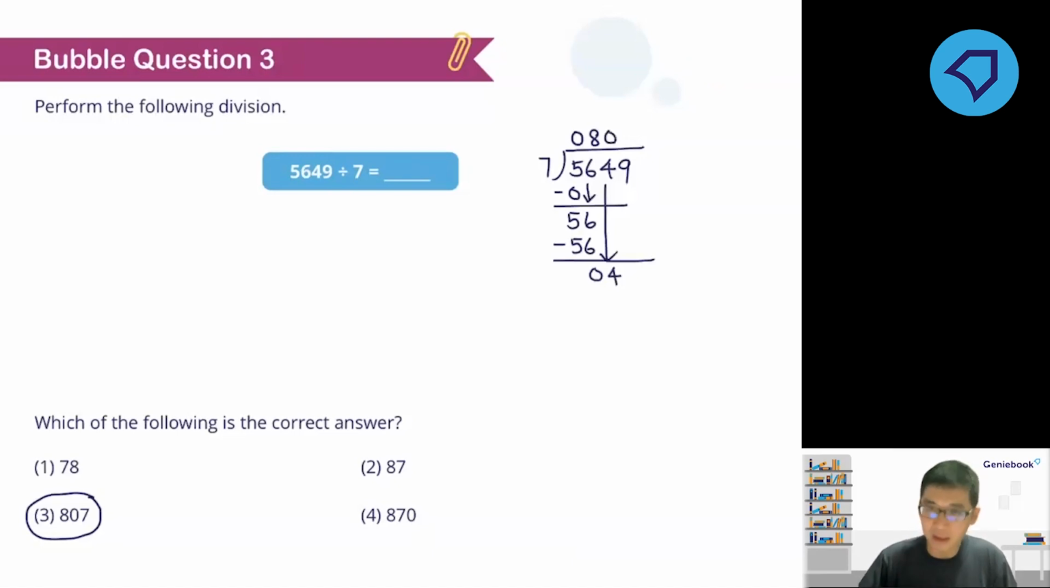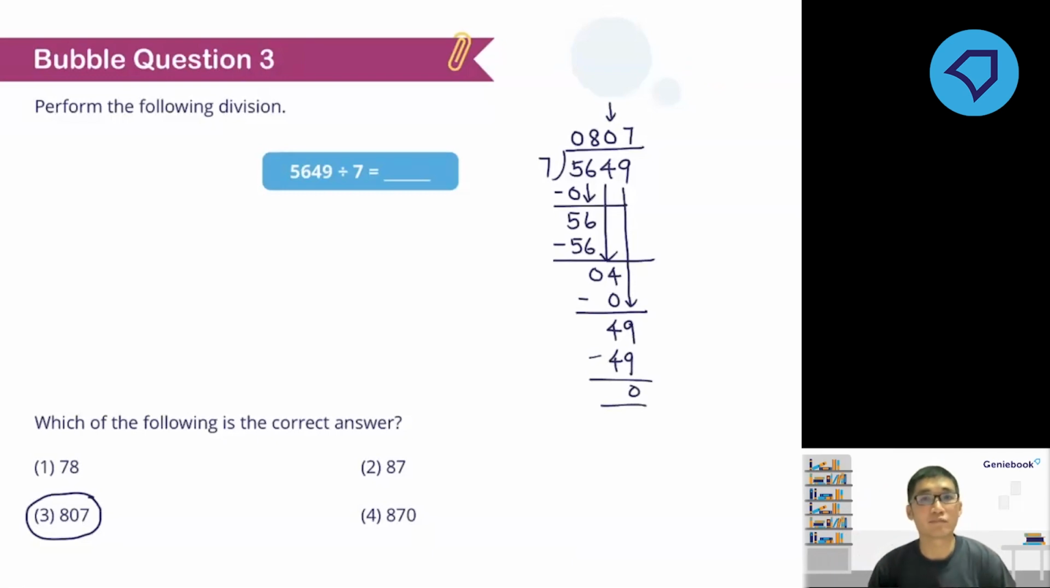I'll put a 0 above the tens place. This is important also. Some students forgot about this 0 here. So multiply, subtract, bring down the last digit. Now 49 divided by 7. Yes, we can do that, because 49 again is in your multiplication table of 7. 7 times 7 is 49. So no remainder for this. So the answer is 807.